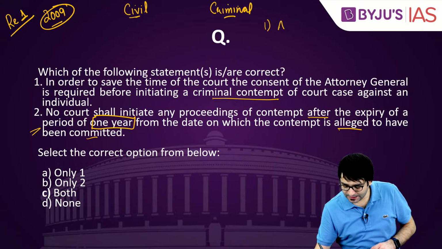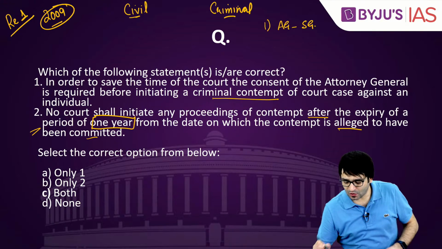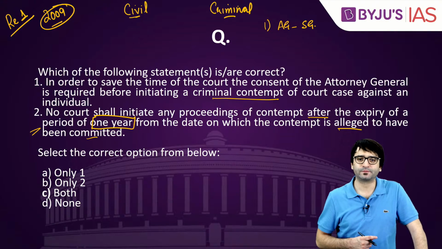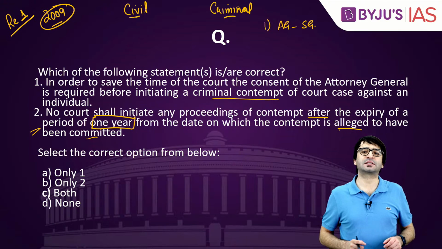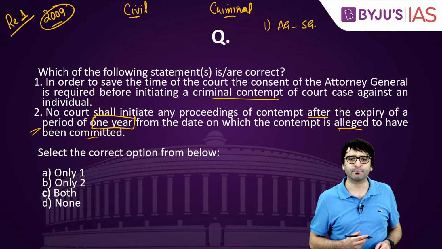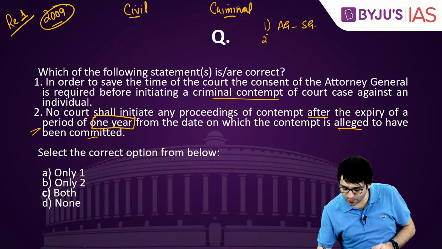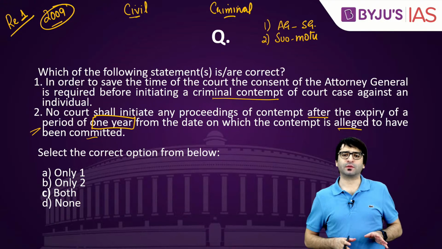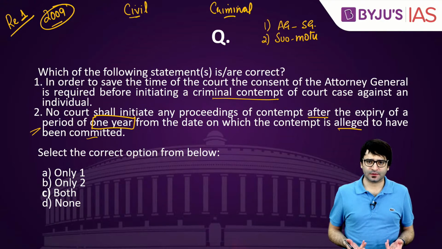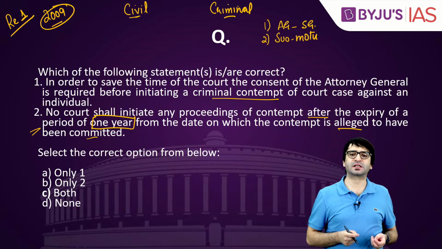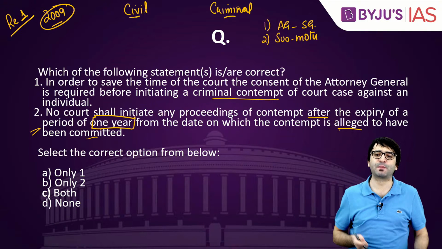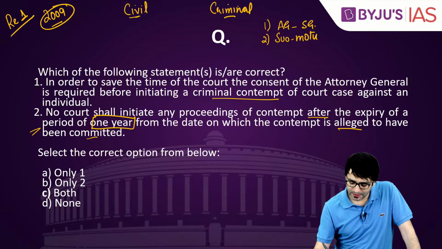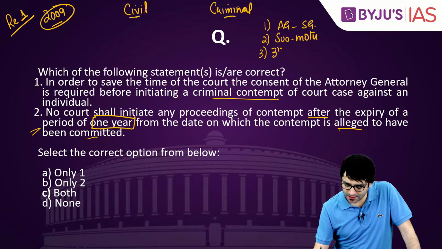Number 1, either the Attorney General or the Solicitor General approaches the court. Attorney General, Solicitor General approaches the court and says, this person has committed contempt of court, please prosecute him. This is one way. Second way is suo motu. On its own, the court can take up a matter. On its own, the court can say, this person has committed contempt of court and we will punish him. Court on its own taking this matter onto itself. Suo motu.